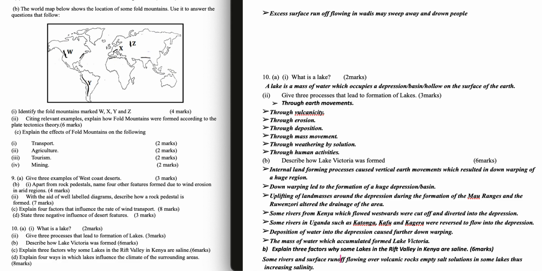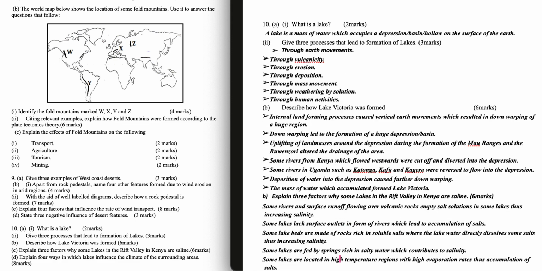Question 10C. Explain 3 factors why some lakes in Rift Valley in Kenya are saline. Some rivers and surface runoff flowing over volcanic rocks empty salt solutions in some lakes, thus increasing salinity. Some lakes lack surface outlets in form of rivers, which leads to accumulation of salts.